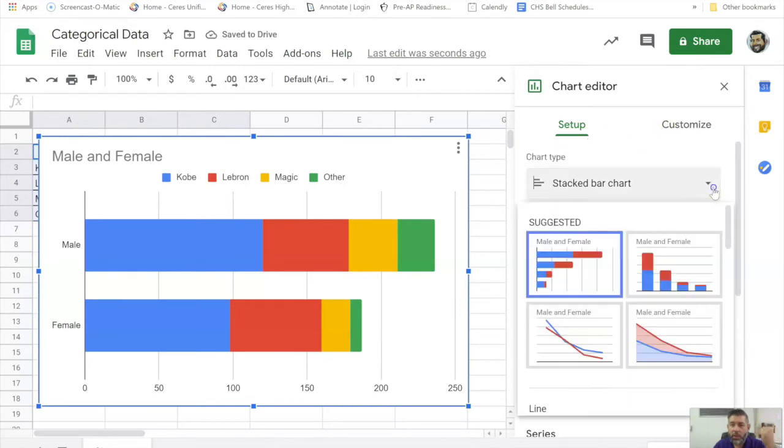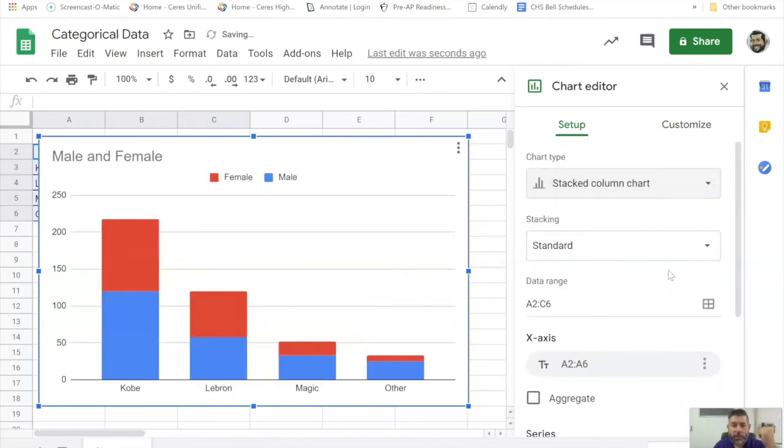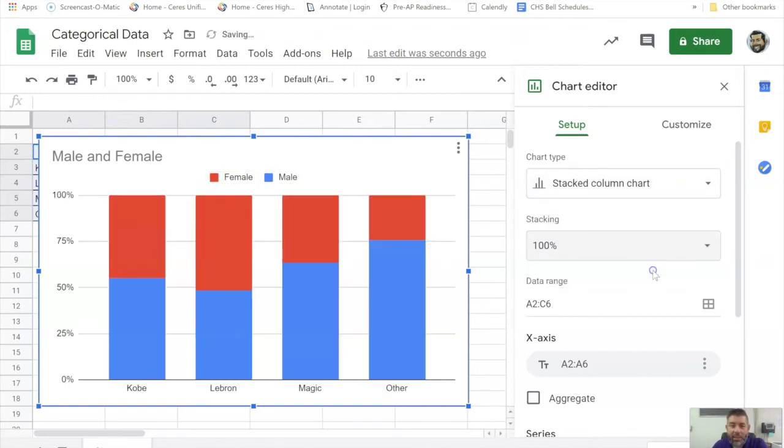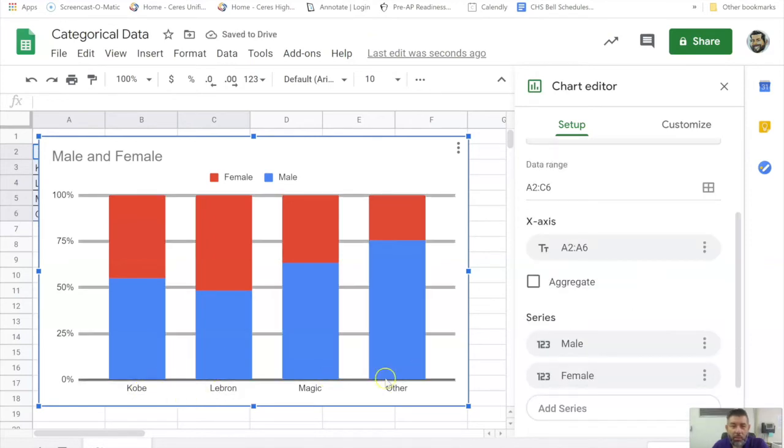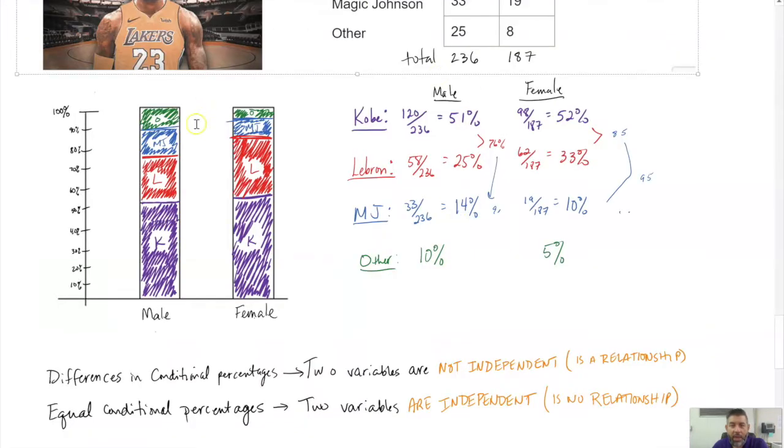I need to change this to vertical. Okay, so we've got vertical here. Now, that's not what we want, right? We want it to be all 100%. So I want to change my stacking to 100%. And I don't want it to be Kobe, LeBron, Magic. I want it to be male and female, because I want it to match up to what I had right here. All right, two stacks there.